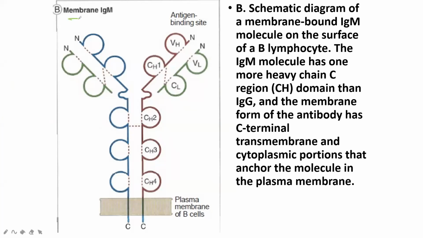Let's see the other things about IgM. The Fc part of IgM can stimulate the complement system. Do you remember the B cell receptor? Which antibody attaches on the B cell surface?